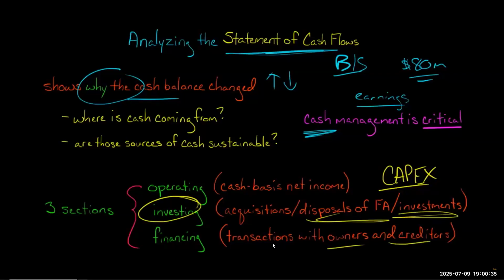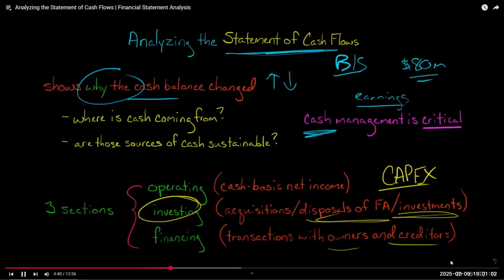Financing is transactions with owners and creditors. What I mean by that is, with an owner, it'd be like if they're paying dividends to shareholders, or if they're issuing stock and shareholders are getting stock and giving cash to the company. So the company would have a positive cash flow from financing due to issuing stock, whether in an IPO, a seasoned offering, whatever. Creditors, so if the company borrowed money, that's going to be a cash inflow in financing. If they're repaying debt, that's going to be a cash outflow in financing.